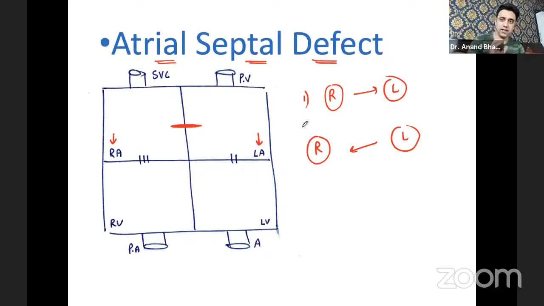Okay, this class, 30 minutes, just listen to me like a movie and try to answer. Point number one: atrial septal defect, it is a left to right shunt. That is the first answer. Why, sir? Why left? What do you mean by left to right?